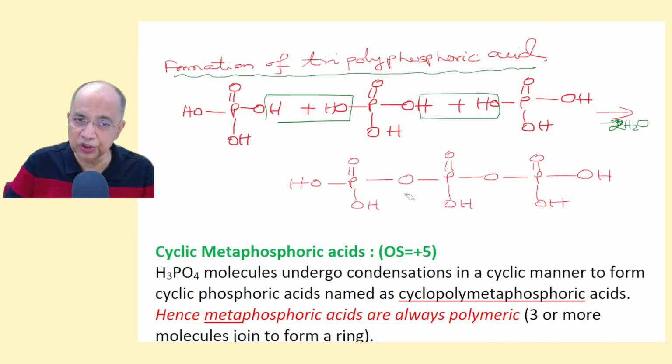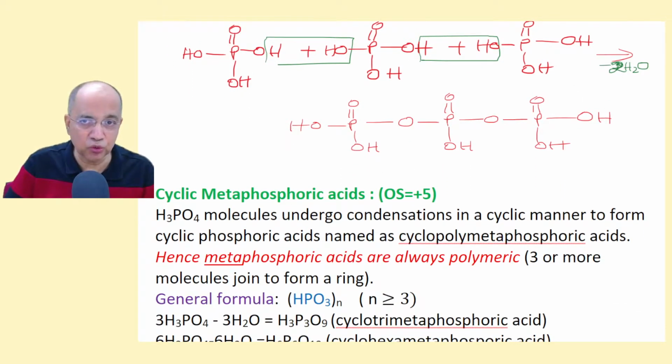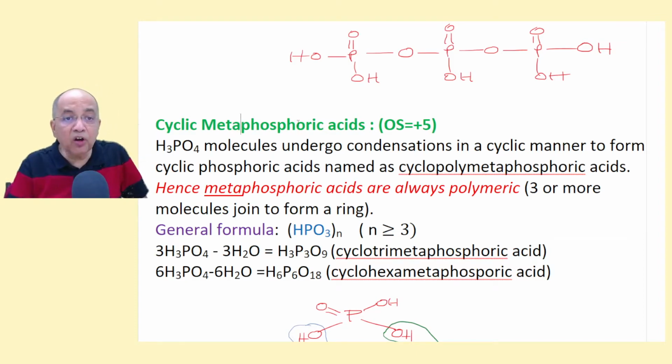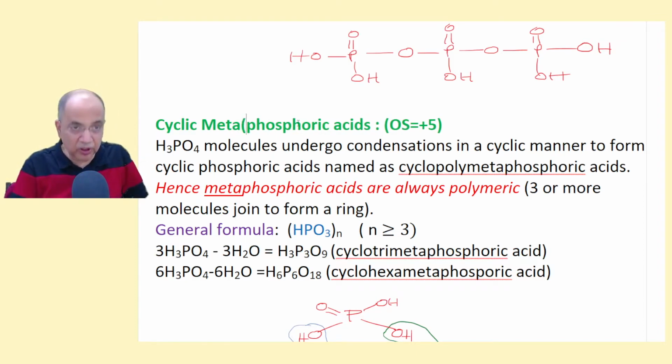HOH, HOH, so you get this minus 2 water. Now cyclic polyphosphoric acid. This is formally called meta, but this is actually poly.